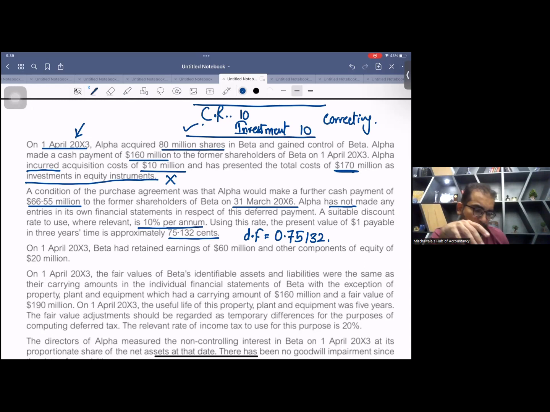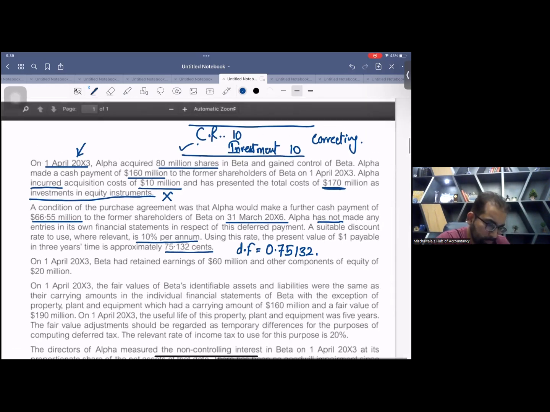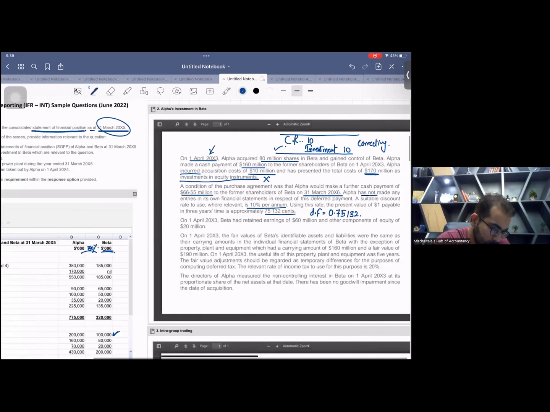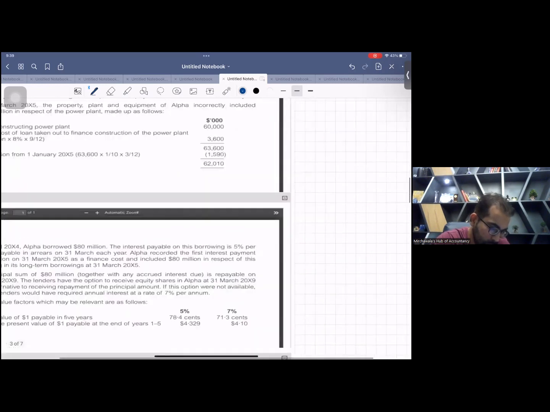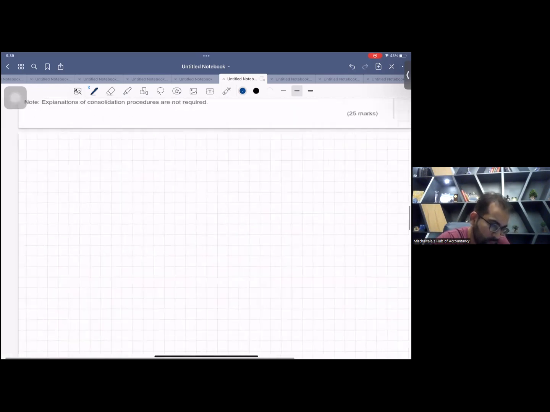Now, let me show you the working. This is 66.55 million.